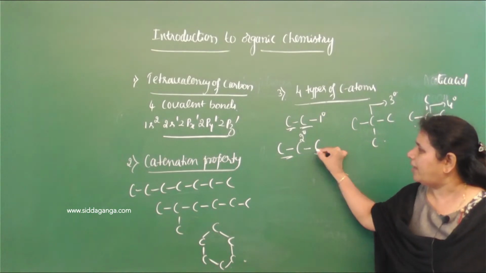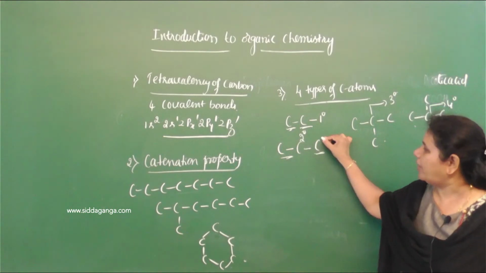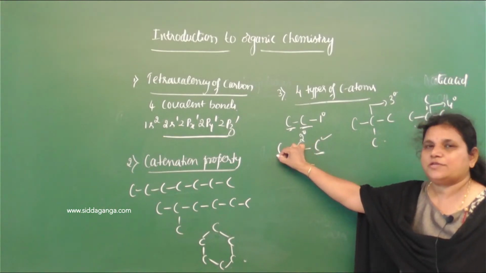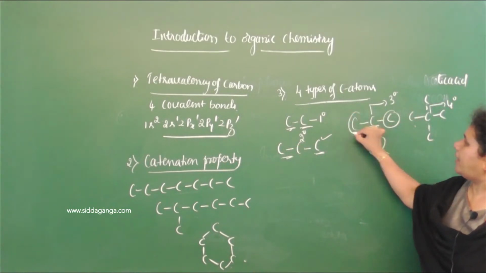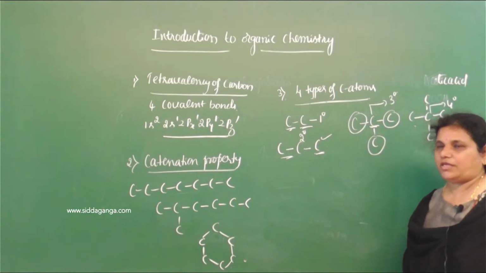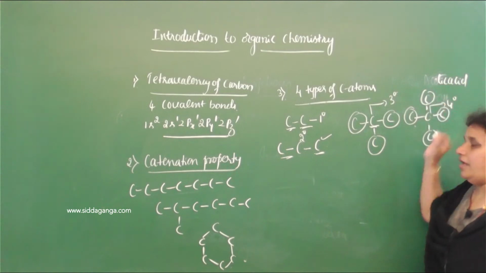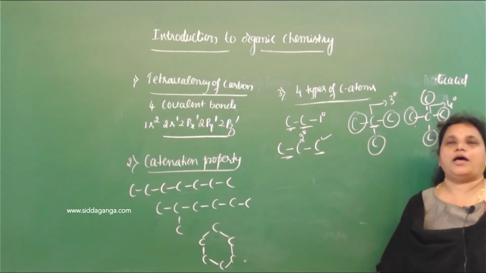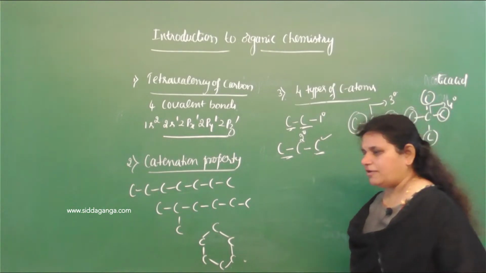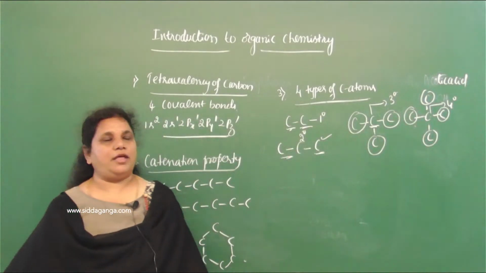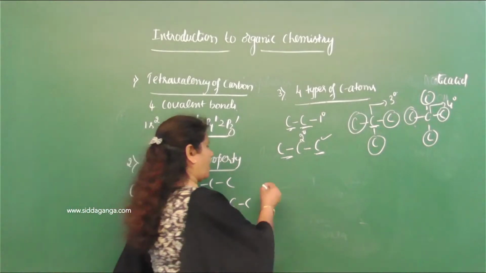If a carbon atom is bonded to 2 other carbon atoms, then it is secondary. But what about this? Primary, and this is also primary. If bonded to 3 other carbon atoms, then it is tertiary. If bonded to 4 other carbon atoms, then it is 4 degree or quaternary carbon. So because of the presence of 4 types of carbon atoms, the number of organic compounds far exceeds the total number of inorganic compounds.